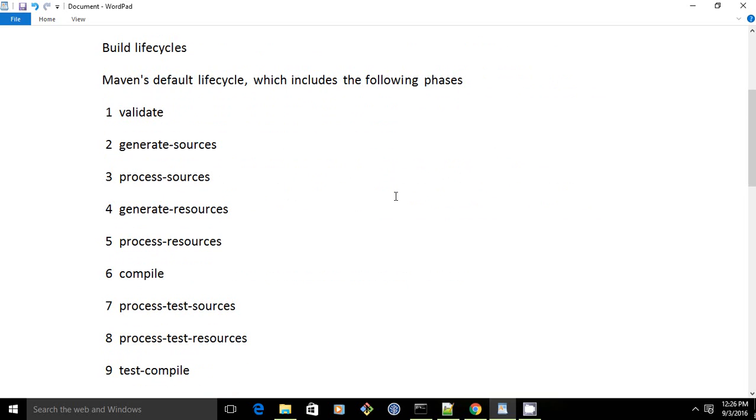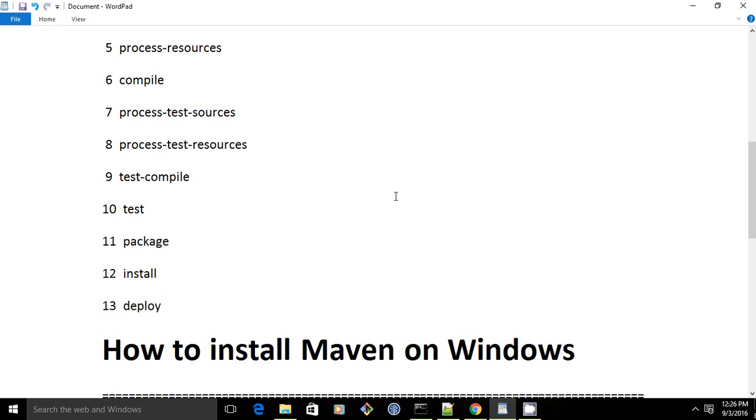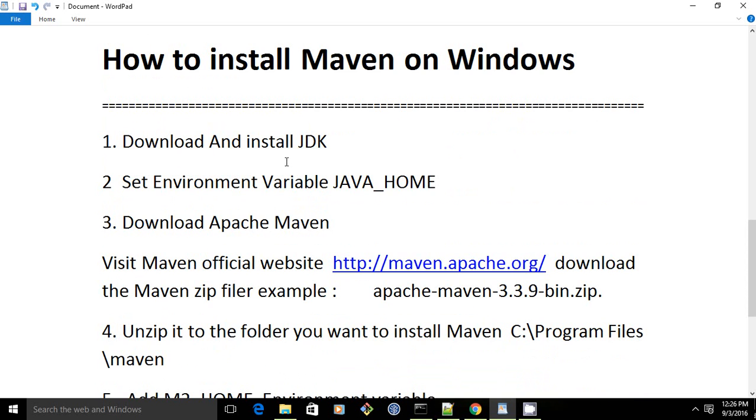A build lifecycle includes many phases such as validate, generate sources, process sources, generate resources, process resources, compile, test sources, process test resources, test compile, test, package, install, and finally deploy. So we will discuss Maven in our later tutorials in detail. Now let us see how to install Maven on Windows.